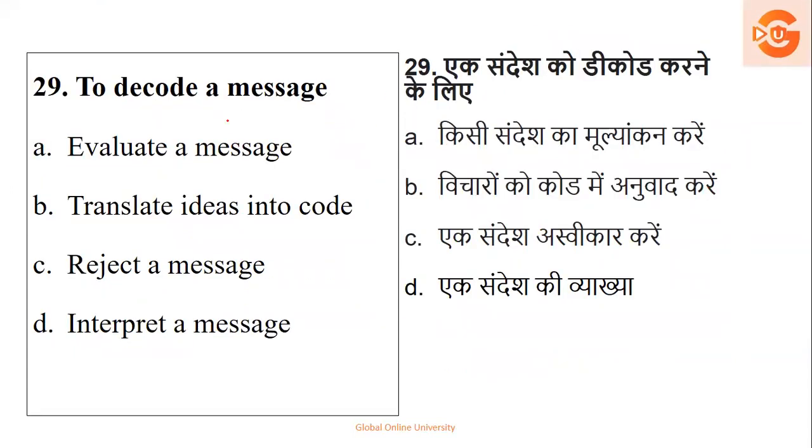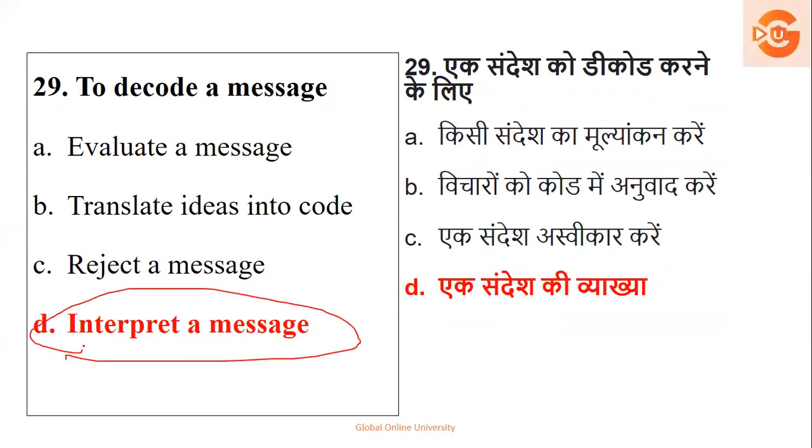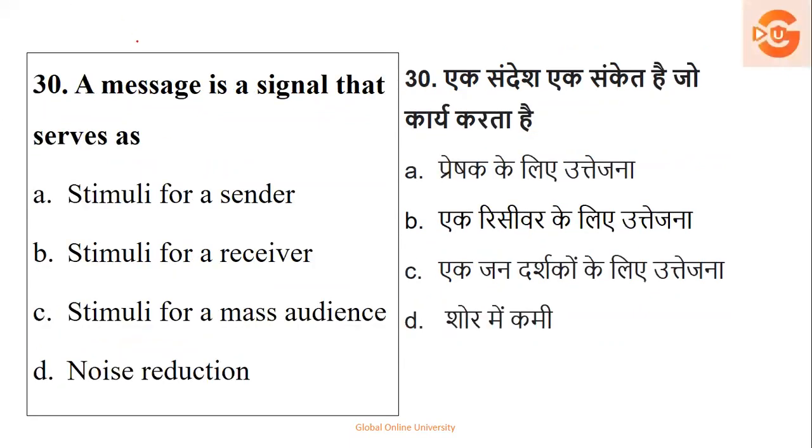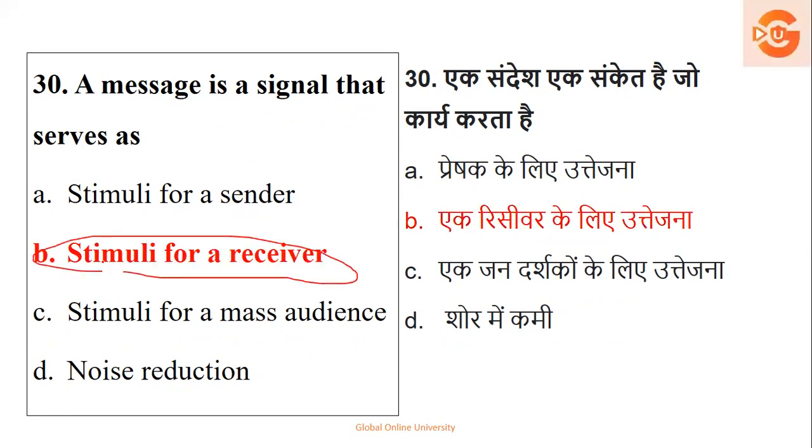Next, to decode a message is to evaluate a message, translate ideas into code, reject a message, or interpret a message. Decode is nothing but interpreting a message. Encoding means you're producing a message. Decoding means you're interpreting a message. A message is a signal that serves as a stimulus, a response for a sender, a response for a receiver, a stimulus for a mass audience, or noise reduction. A message is a signal for whom? Who is giving it? Sender. So obviously it is a response for the receiver. So the right option is option B.